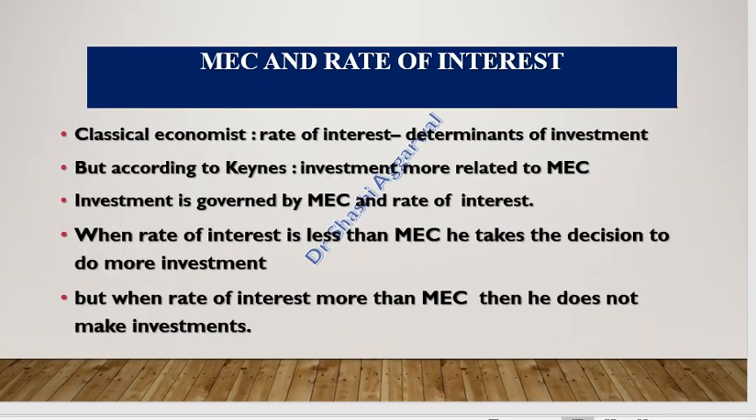Marginal efficiency of capital and rate of interest. According to the classical economists, it is the rate of interest which is the main determinant of investment. But according to Keynes, investment is more related to marginal efficiency of capital. Investment is governed by the marginal efficiency and the rate of interest. Marginal efficiency of capital is the expected profitability, and the rate of interest is the cost of getting the funds. So while investing, we compare marginal efficiency of capital with the rate of interest. If the marginal efficiency of capital is more than the rate of interest, then we go for the investment. If the marginal efficiency of capital is less than the rate of interest, then we don't go.